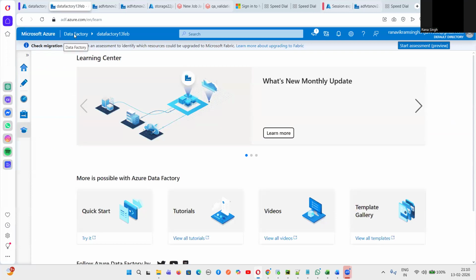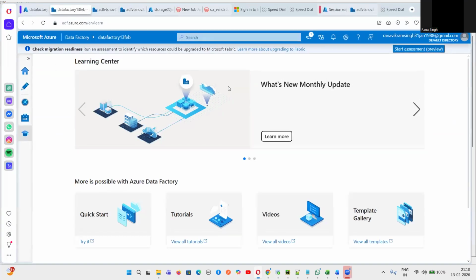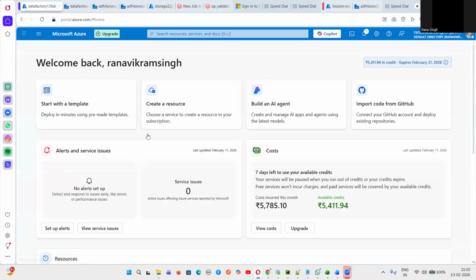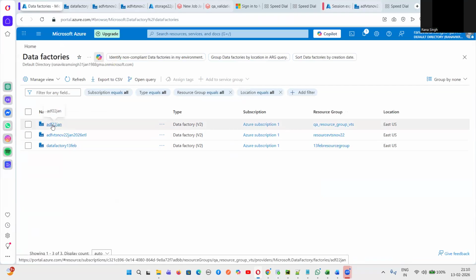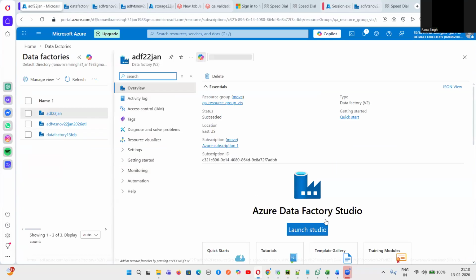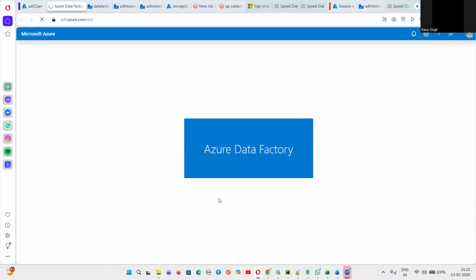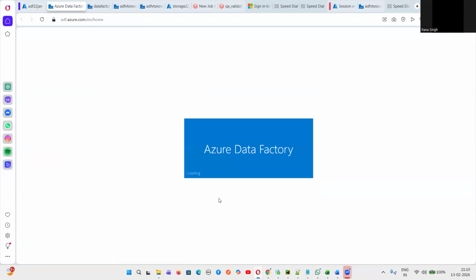So let me go to my old data factory. There will be a lot of Azure data factories created. You can always go to the home button if you want to search for anything, and go to the data factory. Let's suppose this is my January batch data factory. I can go here and open this. Similarly, you have to click on launch studio. Once you click on launch studio, you will go to the main page where you can create the pipeline.